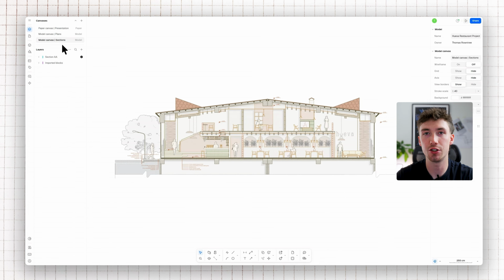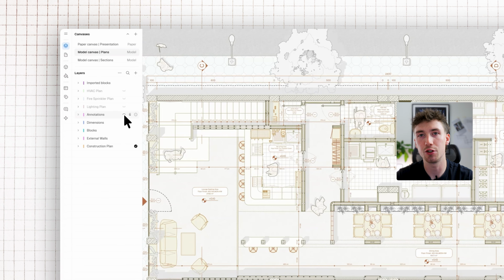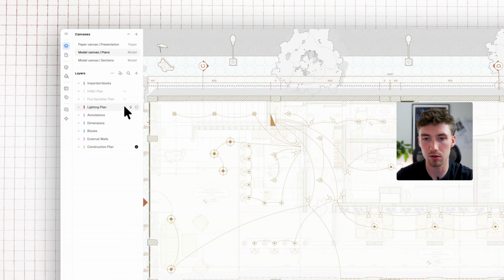Now below your canvases, you have your layers. You can see here we have different elements of our drawing separated by layer: annotations, dimensions, blocks, external walls, construction plans, and we also have a few other elements here that are hidden, as you can see. And alongside your layers, you have three options. You can hide that layer, you can lock it, or you can set active. So we're going to show you how you can turn these layers on and off.